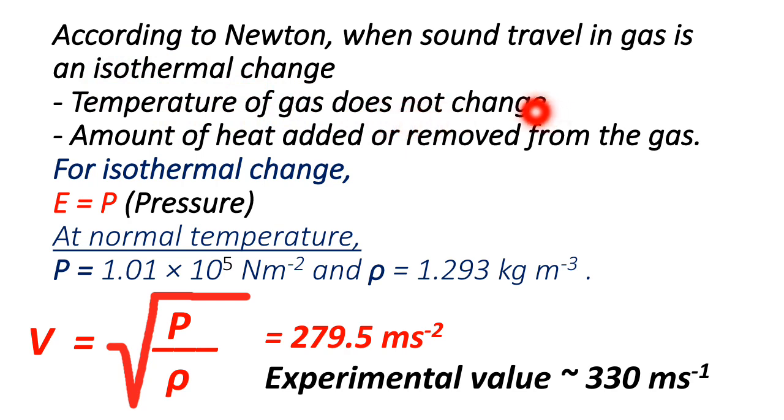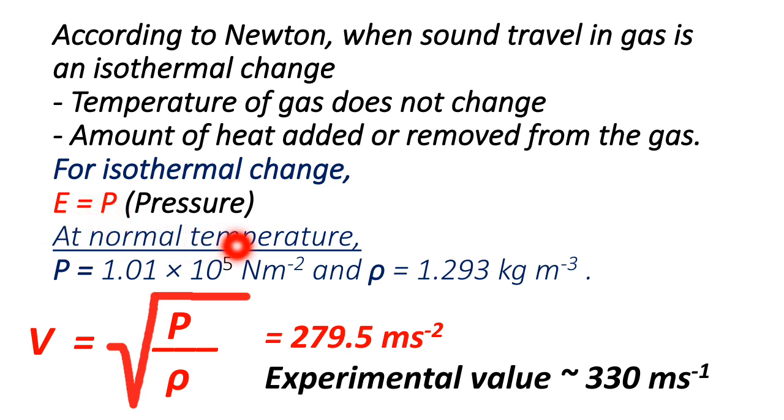If the temperature is about to change, then what happens? Some amount of heat is released from the gas, and the temperature remains the same. If the temperature is to be reduced, then some amount of heat is added. So in this way there is some exchange of heat, added or removed, but the temperature remains constant. This type of change is called isothermal change. For this isothermal change, the elasticity, that means the Young's modulus of elasticity E, is equal to the pressure P of that gas.